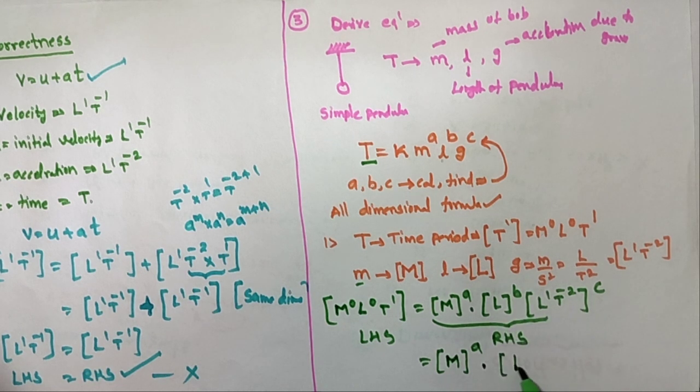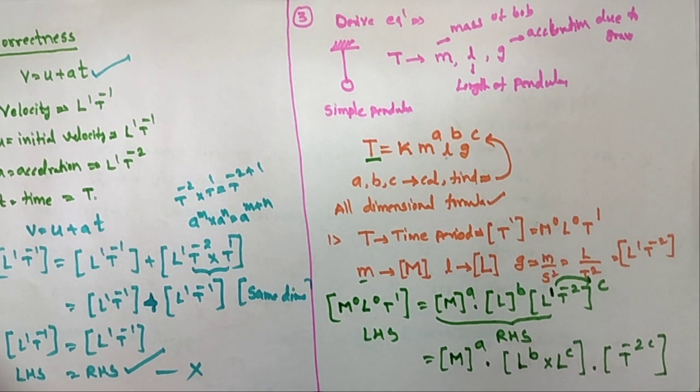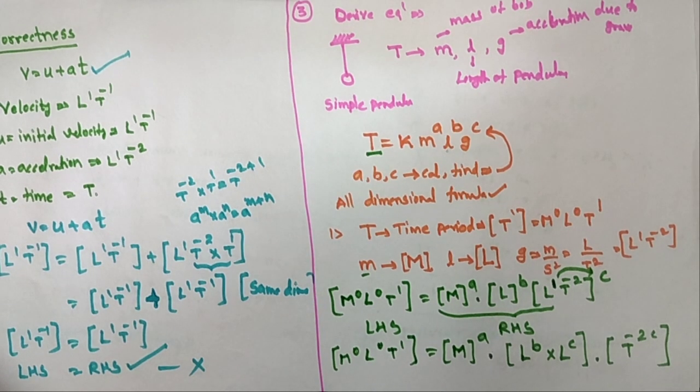One is L power b and one is L power c, and another is T power minus 2c. All of you understanding? All our M's are right, all our L's are right, all our T's are right. So this is M power 0, L power 0, T power 1. This is the final equation.